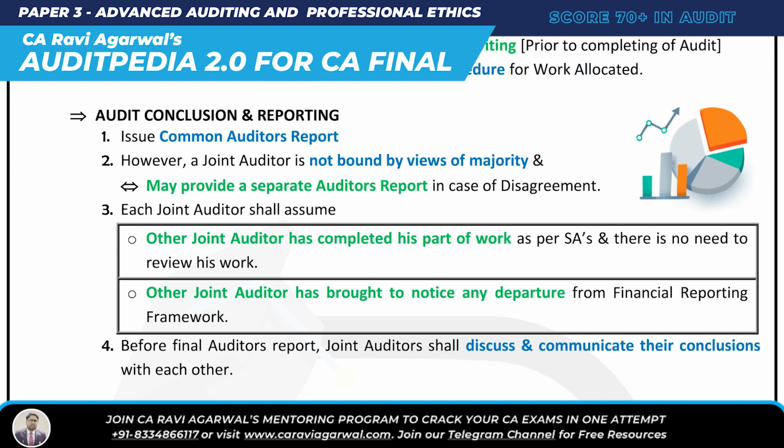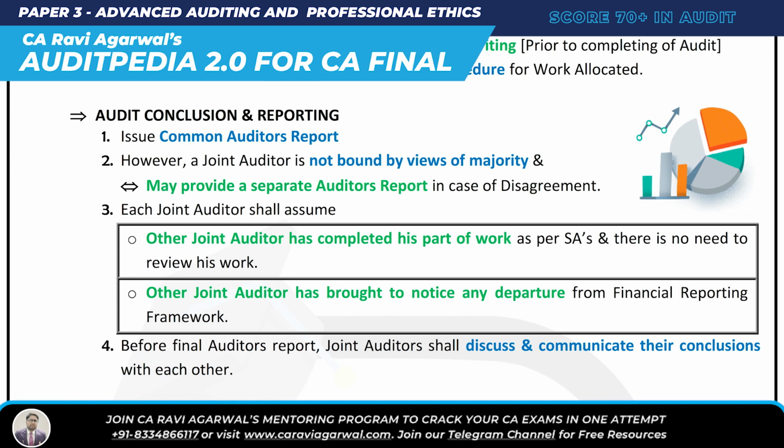And then lastly, in audit conclusion and reporting, before the final audit report, joint auditors shall discuss and communicate their conclusions with each other. Very simple. What did we understand here? In audit conclusion and reporting, issue a common auditor's report, and a joint auditor is not bound by the view of the majority. He may provide a separate auditor's report in case of disagreement. What do you have to assume? Two things.